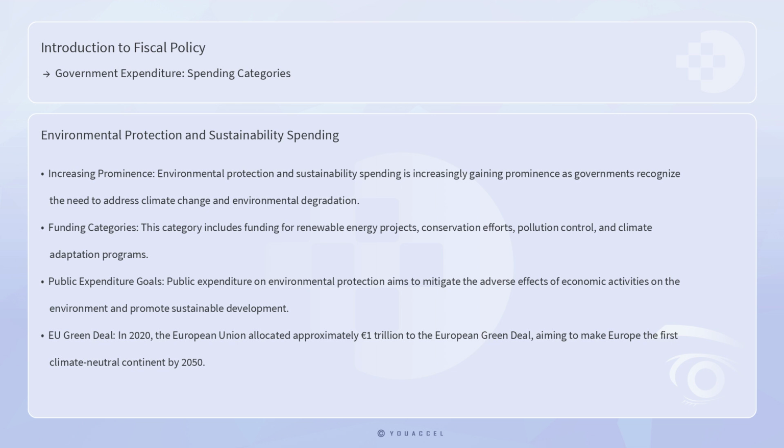Public expenditure on environmental protection aims to mitigate the adverse effects of economic activities on the environment and promote sustainable development. In 2020, the European Union allocated approximately €1 trillion to the European Green Deal, aiming to make Europe the first climate-neutral continent by 2050. This ambitious investment underscores the growing commitment of governments to environmental sustainability.